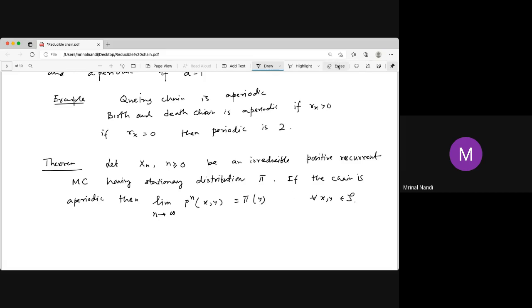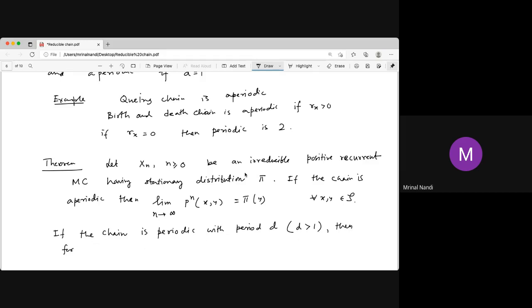So we have already completed the discussion. The last thing is, what happens if the chain is periodic? Suppose it is periodic with some period d, where d is strictly greater than 1. Then what happens?